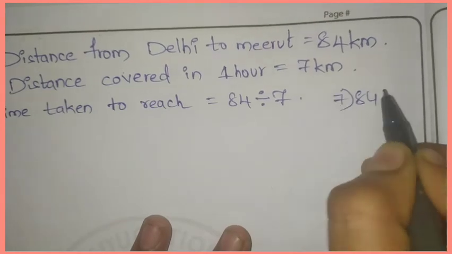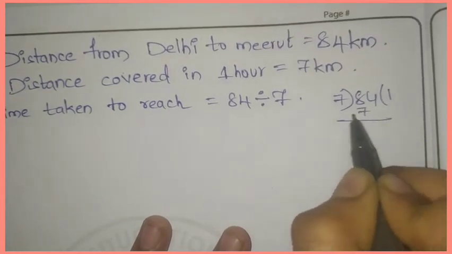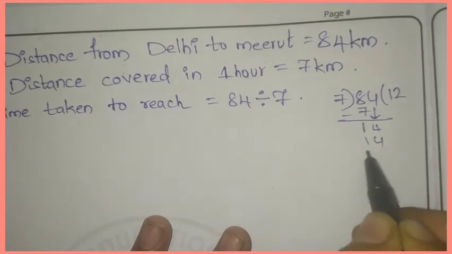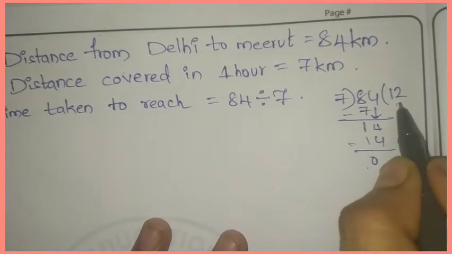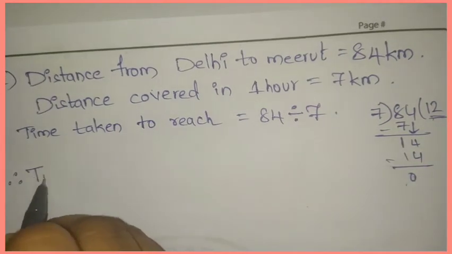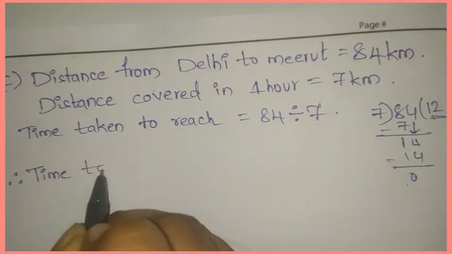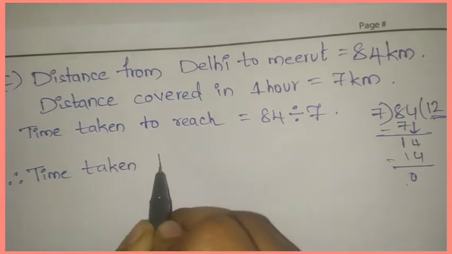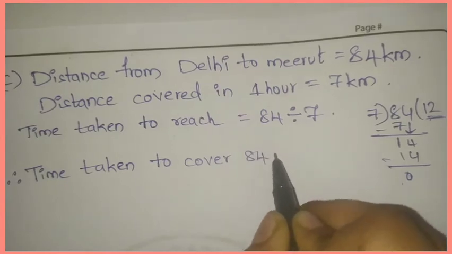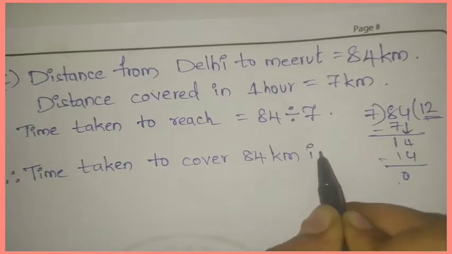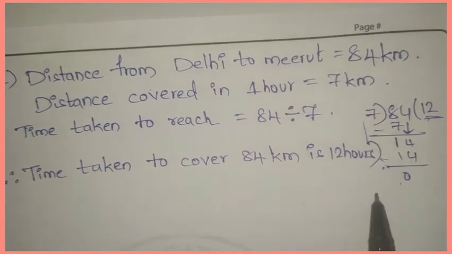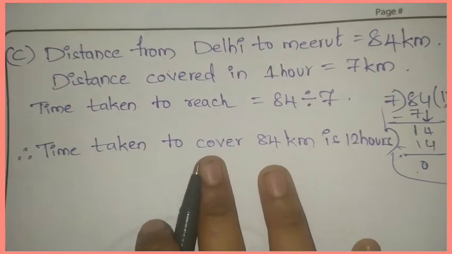84 divided by 7. 7 ones are 7. 8 minus 7 is 1. And this 4 will be written here. 7 2s are 14. 14 minus 14 is 0. So what answer we got? 12. Therefore, time taken to cover 84 kilometers is 12 hours. This is C answer.